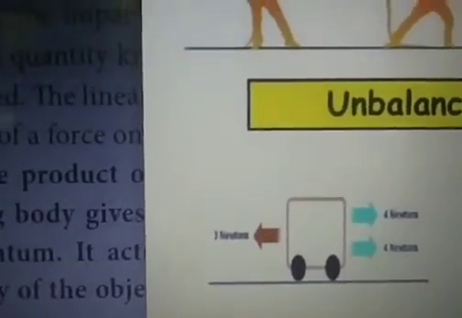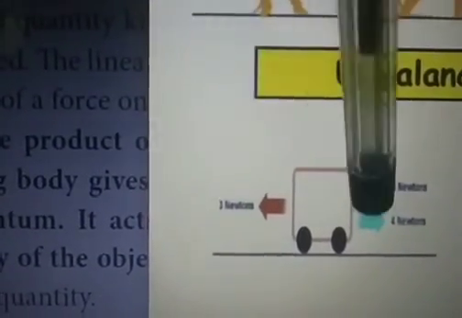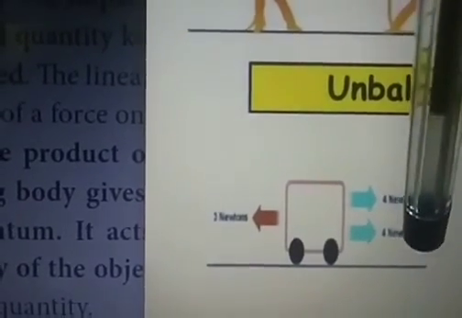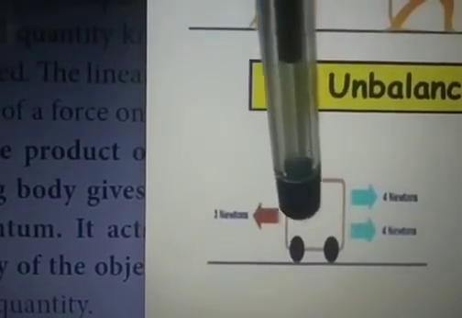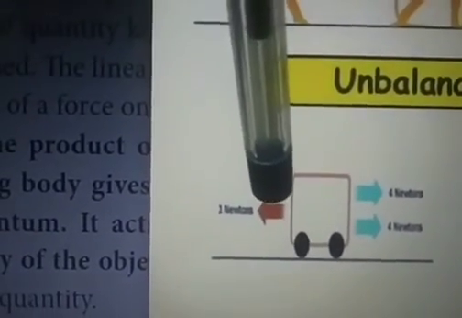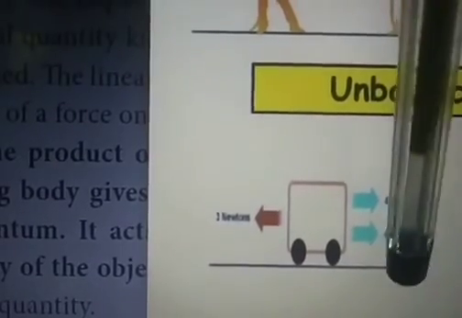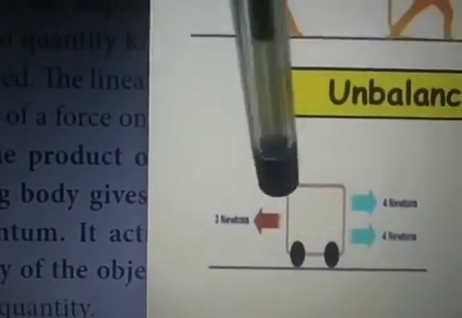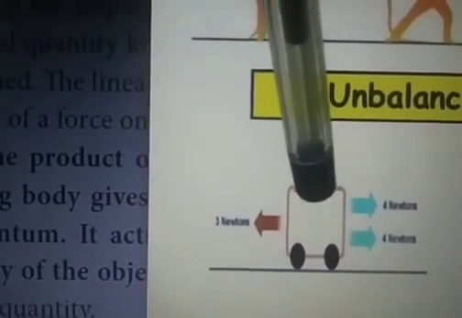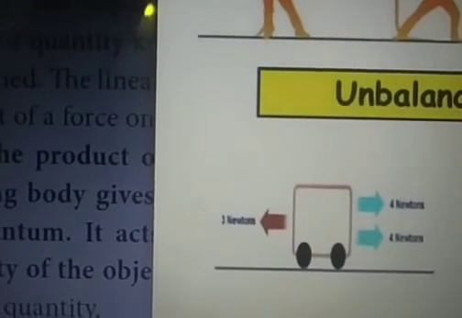Look at this. In this vehicle there are three forces acting. Two forces are acting in the rightward direction having 4 Newton each, and only one force is acting in the left direction with 3 Newton. Here which is greater magnitude? By adding these two, it is considered a like parallel force. So 4 and 4, so totally 8 Newton is acting here. Here only 3 Newton force is acting. Hence that truck or vehicle automatically started moving towards the rightward direction. Hence this is the best example for unbalanced forces.